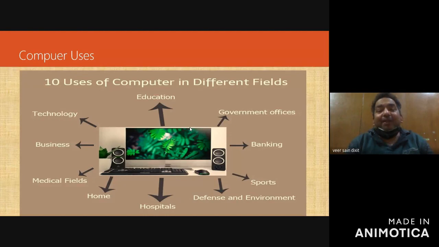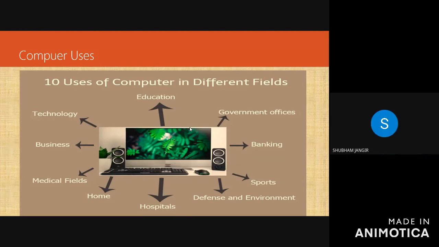If automation is there, that automation will be done by the user itself, then only the automation will be done. So the computer is dependent on the human being, and whatever instructions are given by the human being, accordingly it performs. Right? It's clear to everybody? Yes, sir.